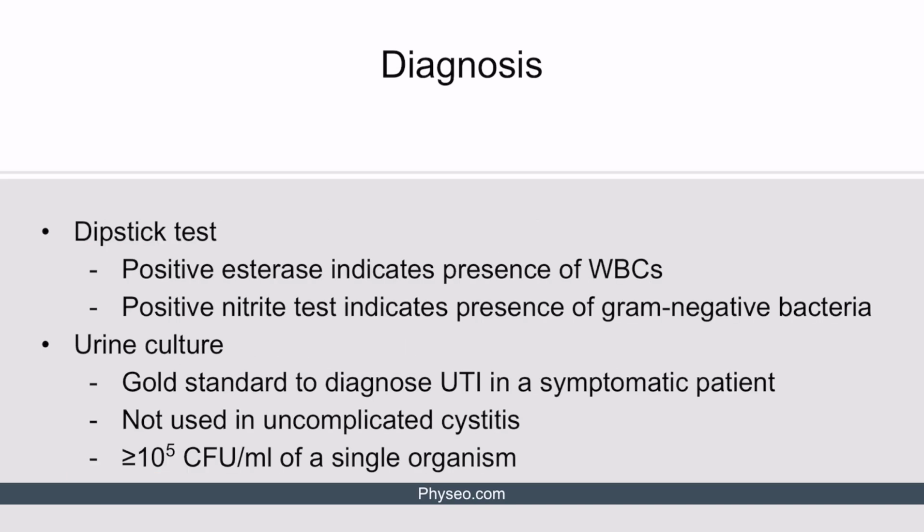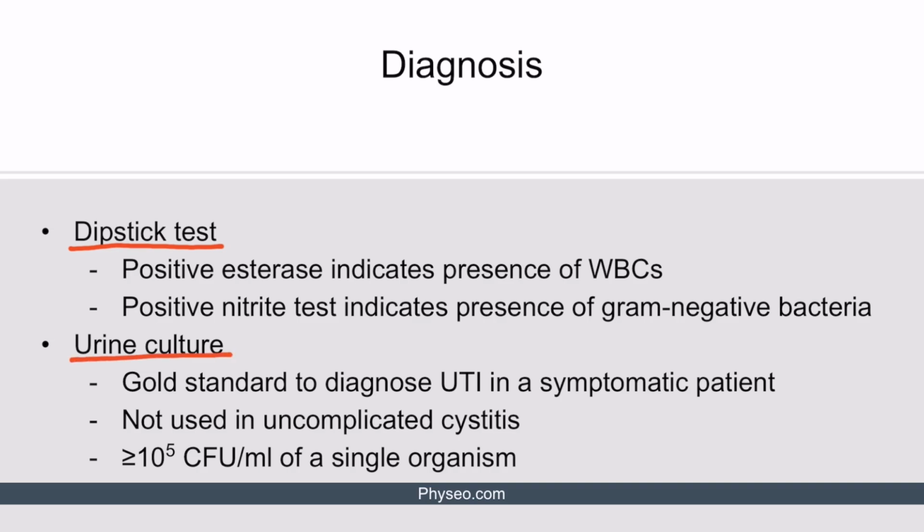A dipstick test can quickly assess the urine and is widely used as a screening test. Esterase is an enzyme released only from white blood cells, and so positive esterase indicates the presence of white blood cells. We also look for the presence of nitrites. Normal urine contains nitrates. Gram-negative bacteria produce nitrate reductase, which converts these nitrates into nitrites. Hence, a positive nitrite test indicates the presence of gram-negative bacteria in the urine.